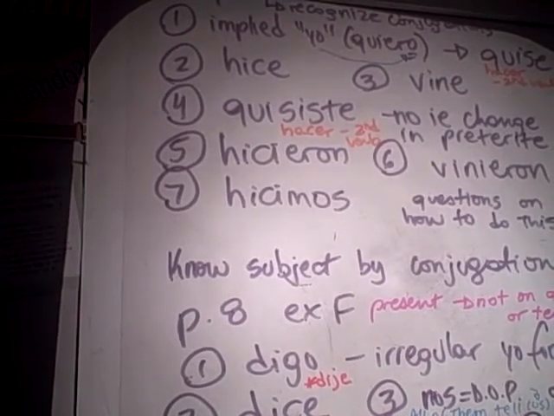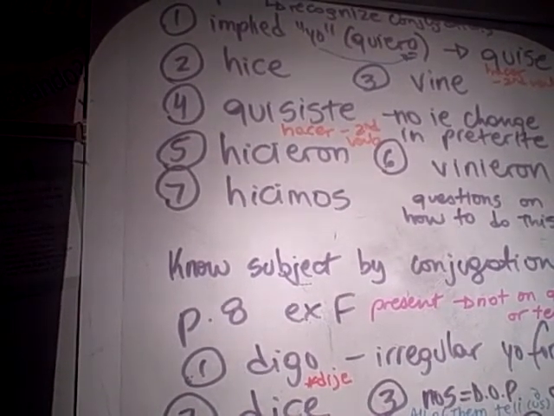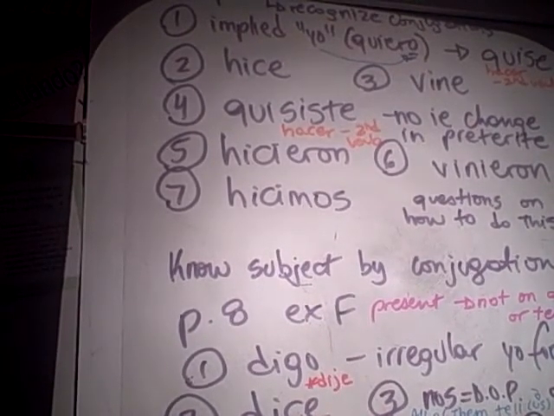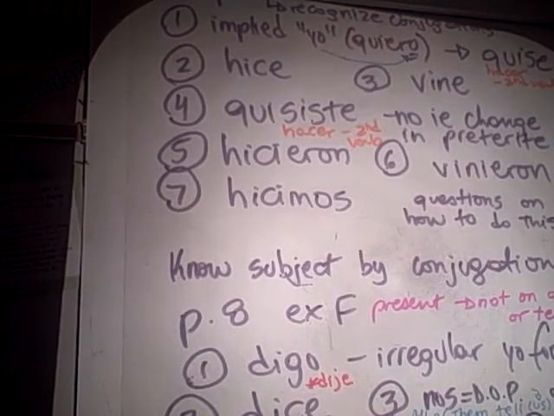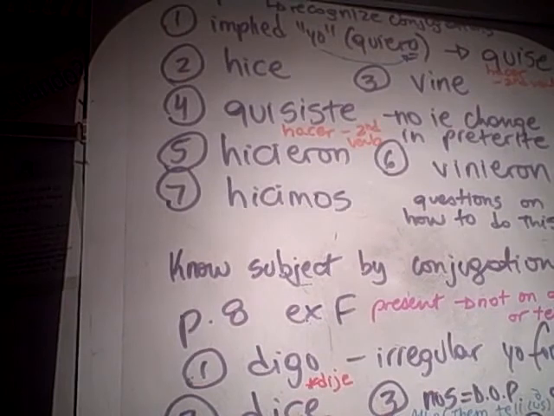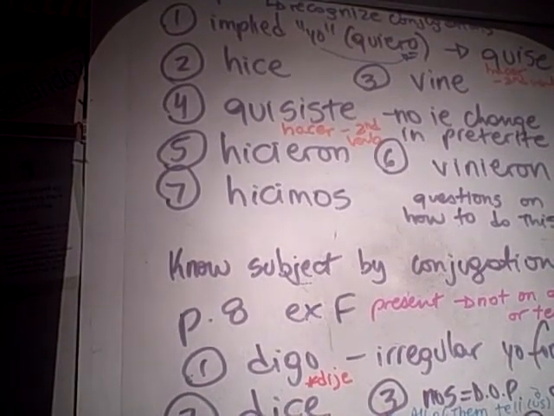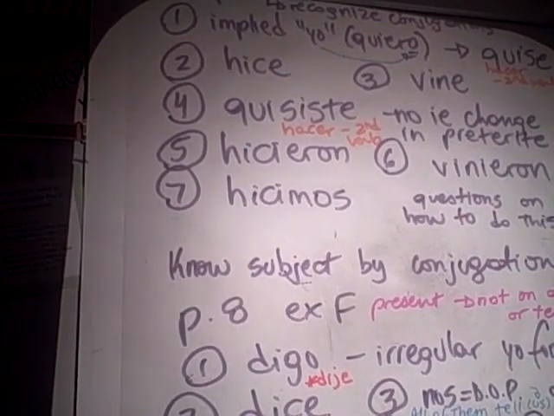Number 4, decimos present, dijimos preterite. 5, dice and dijo. 6, digo and dije. Let's say C. For the él, usted form of hacer is hizo. For the rest of them, it's the same exact stem for every single box. And just remember that for the C only, you have an ERON instead of an IERON for that last form.